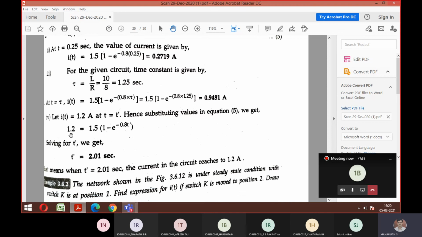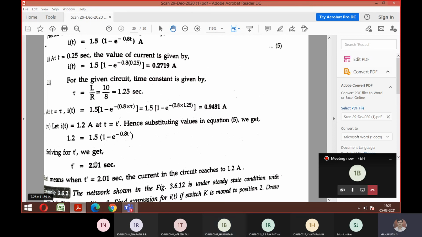It means if 1.2 amps of current is flowing, the circuit is taking 2.01 seconds. Is it fine? Have you got the problem and derivation of the driven RL circuit? Everyone? Any confusion here?